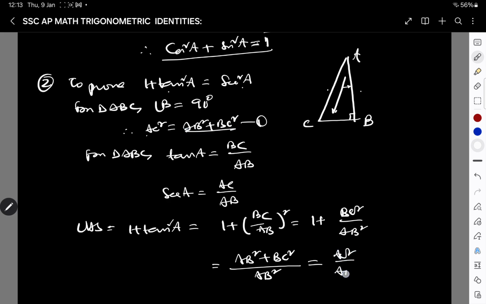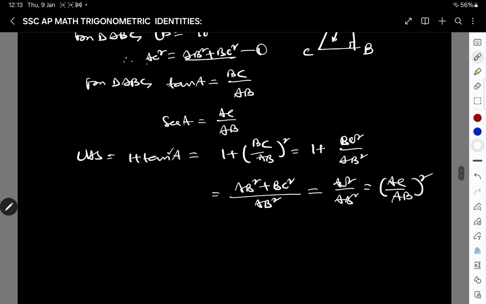So AC square by AB square we write as AC by AB whole square. But what is AC by AB? Secant A. So secant square A. Therefore 1 plus tan square A is secant square A.